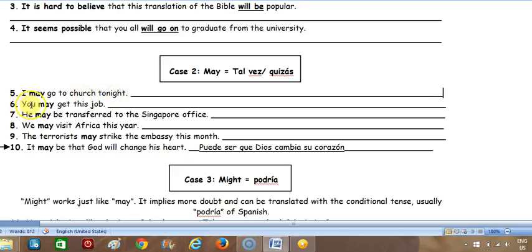And number 6, puede ser que consigas ese trabajo. So that's another translation that's legitimate for may. All right, let's look at 7.